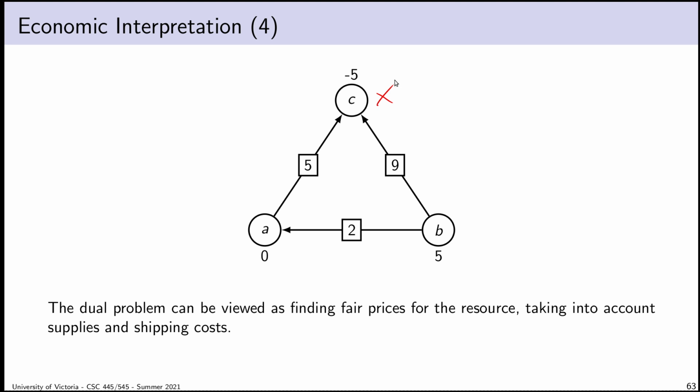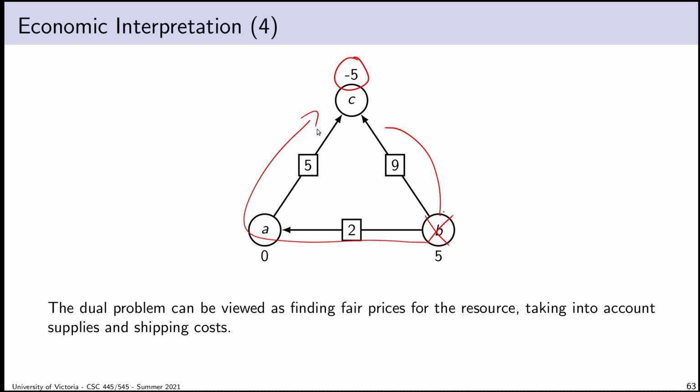Well, here's what I would argue. First, if I'm standing at vertex C and I want 1 unit of flow, and clearly there are people that want flow at vertex C, there is a demand for it, so it's in shortage. If I need 1 unit of flow, 1 unit of electricity at vertex C, I could always have it sent to me from vertex B for a cost of maybe 9, maybe 7.